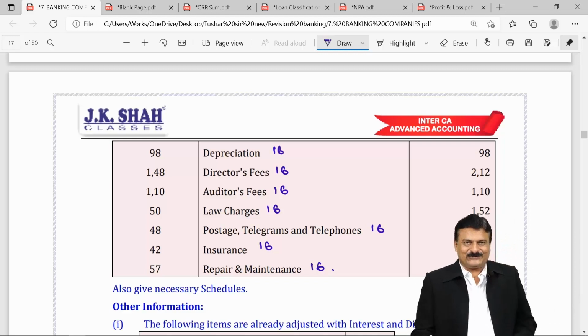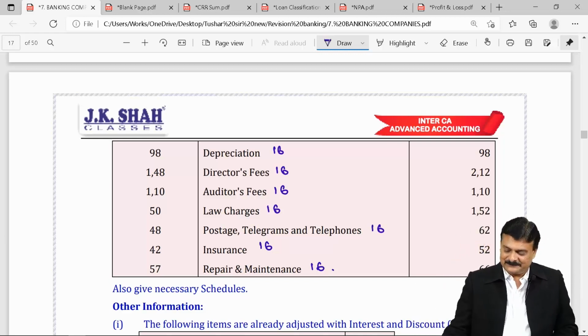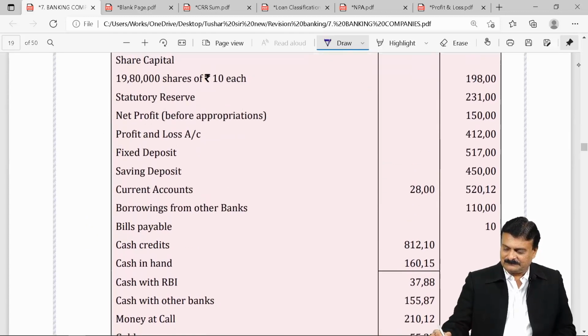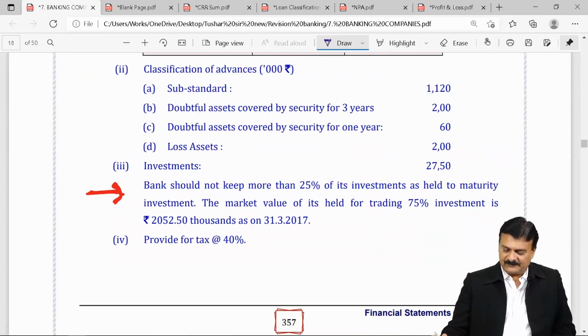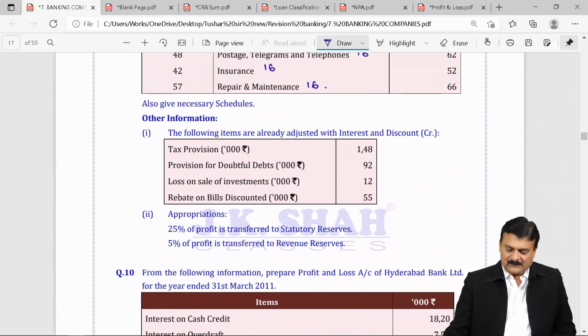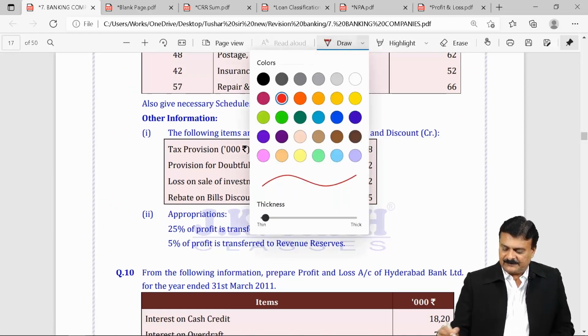First adjustment is crucial and applying brain required. Be careful. It says in the first adjustment, following items are already adjusted with interest and discount credit.